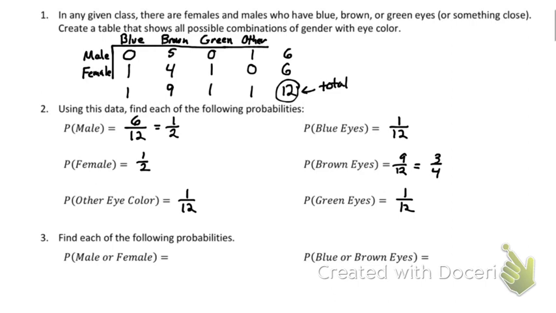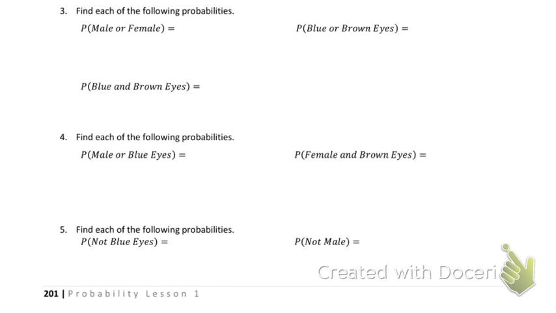Now we're going to talk about finding each of the following probabilities. We're going to add the word "or" to it. So the first one we're going to pick is the probability we have a male or a female. What's the probability that I put all your names in a bag and I pick out a male or a female name? 12/12. That is 1. In fact, I put a little note to myself that when we talk about this, that is all possible outcomes.